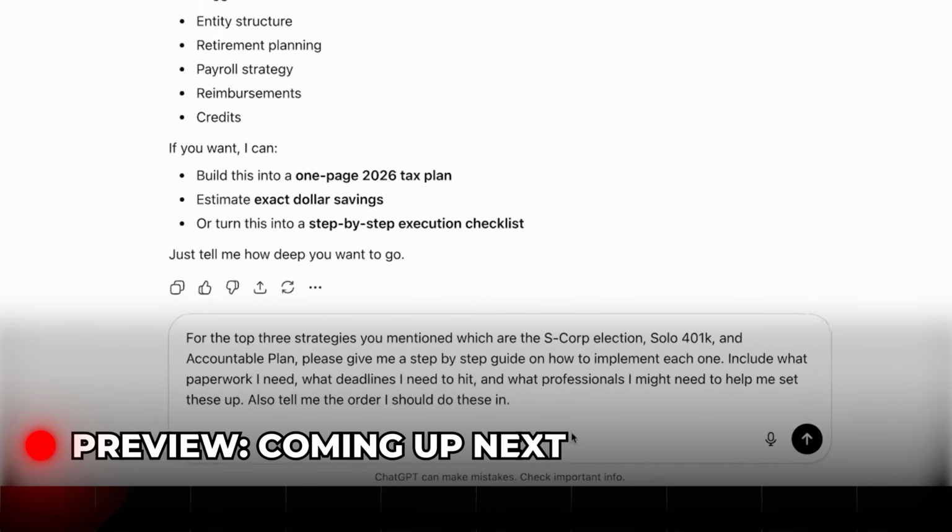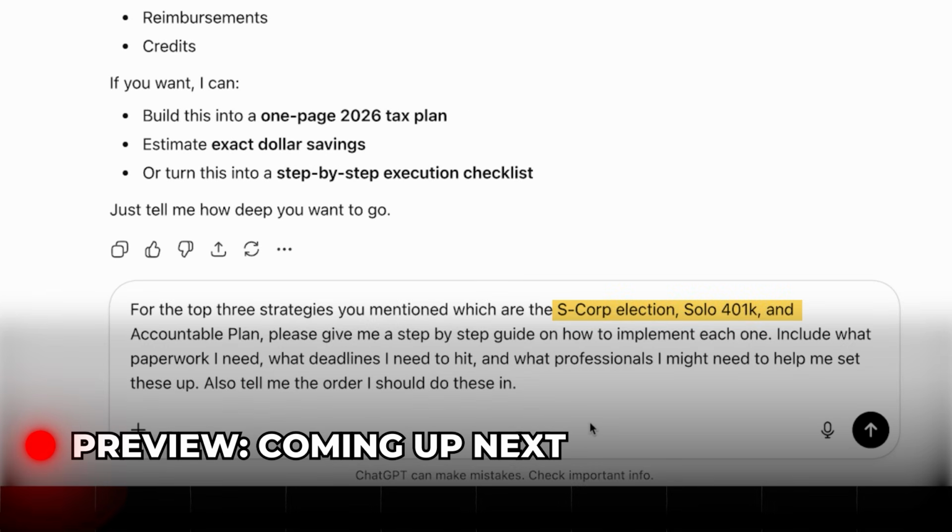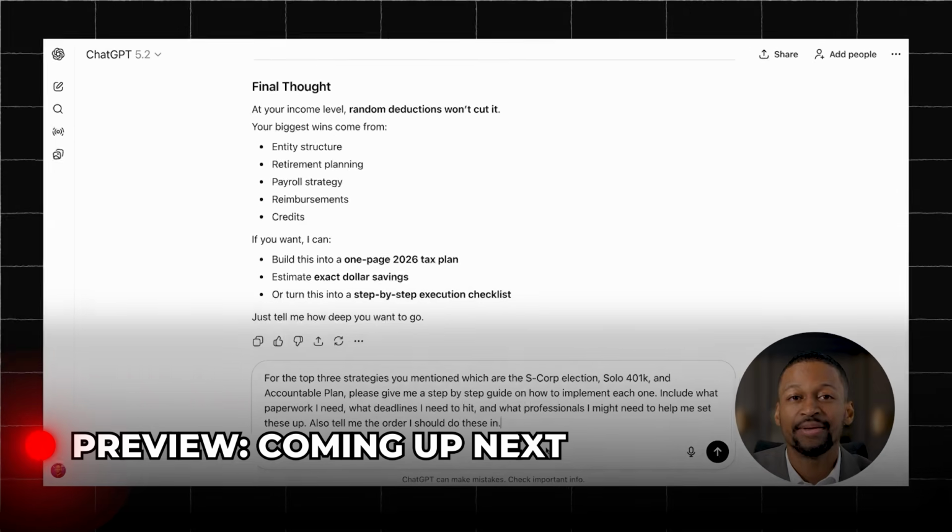For the top 3 strategies you mentioned, which are the S corporation election, solo 401k, and accountable plan, please give me a step-by-step guide on how to implement each one. Include what paperwork I need, what deadlines I need to hit, and what professionals I might need to help me set these up. Also, tell me the order I should do these in. Watch what happens when I send this.